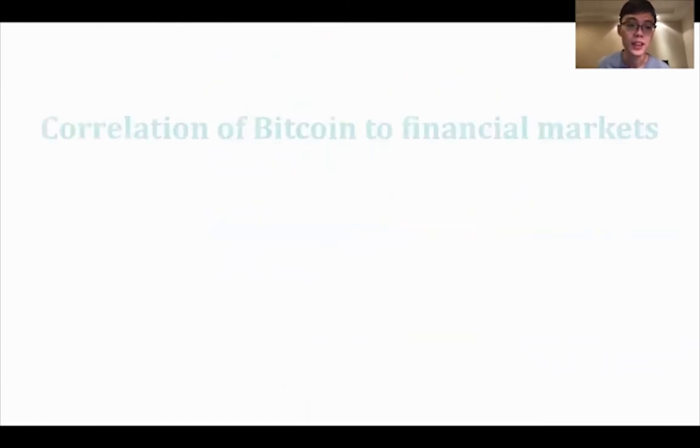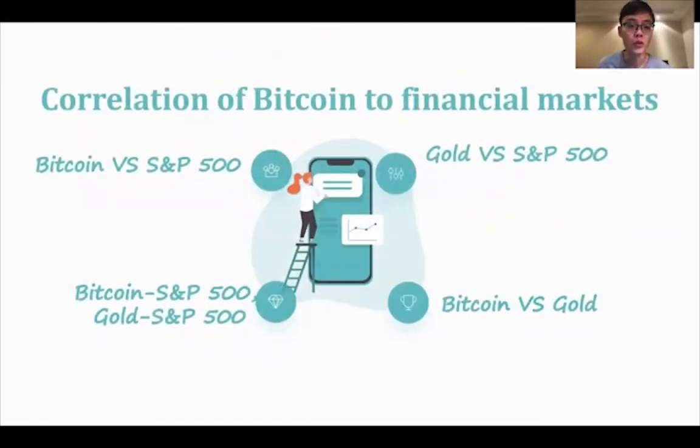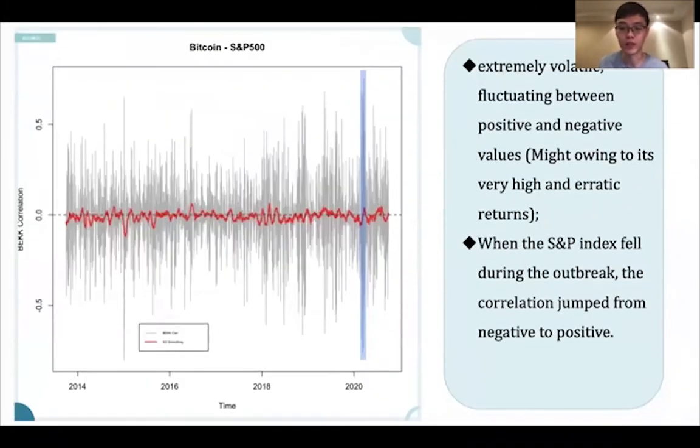We'll be looking at the dynamic correlation between Bitcoin and S&P 500, and we'll compare it to the dynamic correlation between gold and S&P 500. So for our plots, we can actually see the gray lines. These are the raw BEKK correlations, and we apply Savitzky-Golay smoothing to get the red smoothed correlations. For our plot, we can see the correlations are extremely volatile and they fluctuate between negative and positive throughout the years, showing that there is no stable correlation. This may be largely due to Bitcoin having very high and erratic returns.